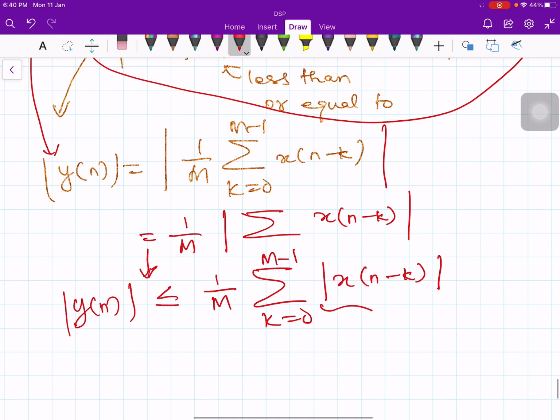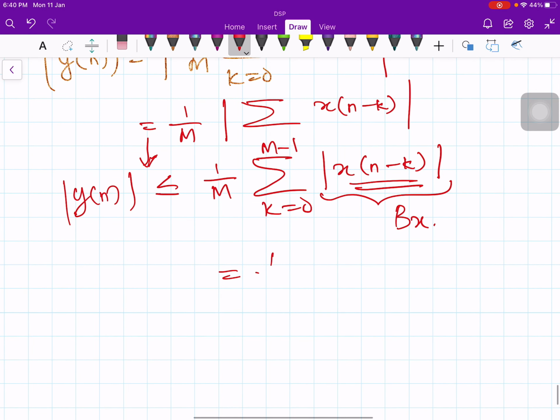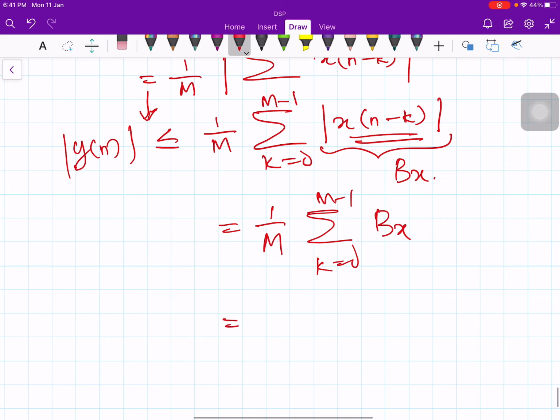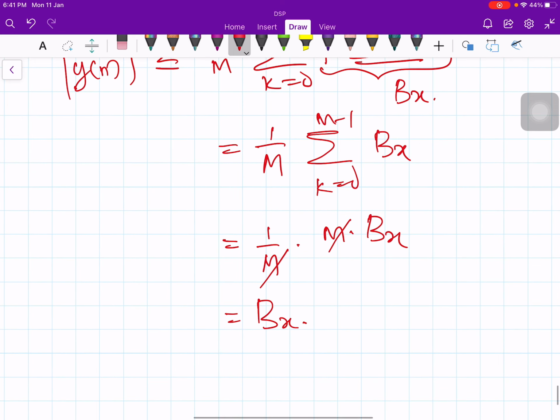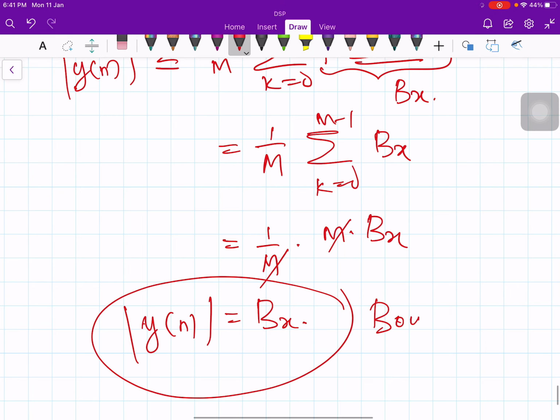Now what is this value? This signal is bounded by bx. So 1 over m summation of k equal to 0 to m minus 1 of bx. How many bx's are there like this? M number of bx. So this is 1 over m times m times bx. M and m will get cancelled, therefore bx. See, the magnitude of y of n is bounded. So as long as the input is bounded, the output is also bounded. Therefore the moving average system is a stable system.